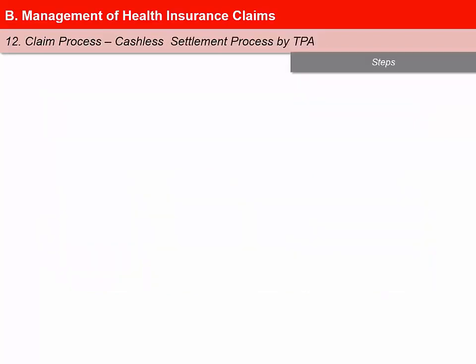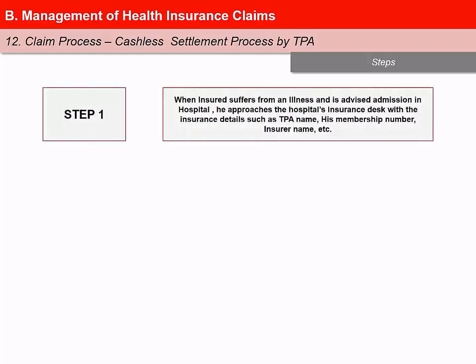We will now look at the process used by third-party administrators for providing cashless facility. Step 1. When the insured suffers from an illness and is advised admission in hospital, he approaches the hospital's insurance desk with insurance details such as TPA name, his membership number, insurer name, etc.